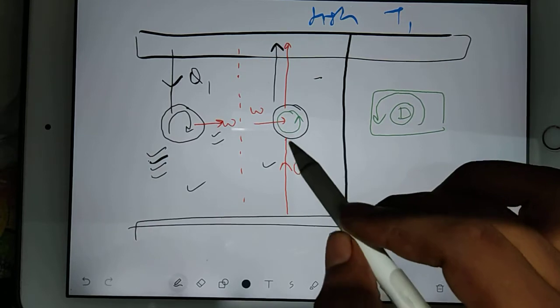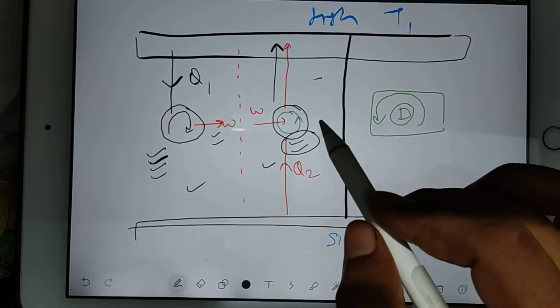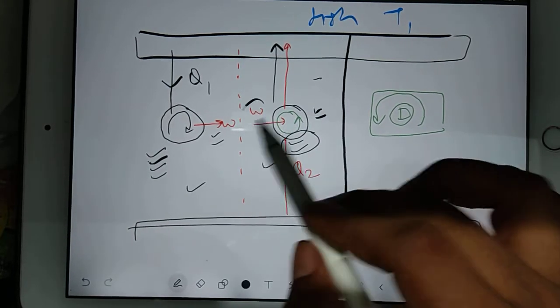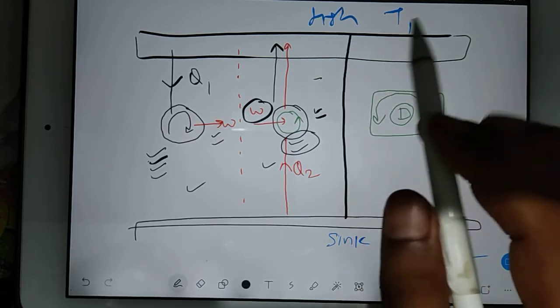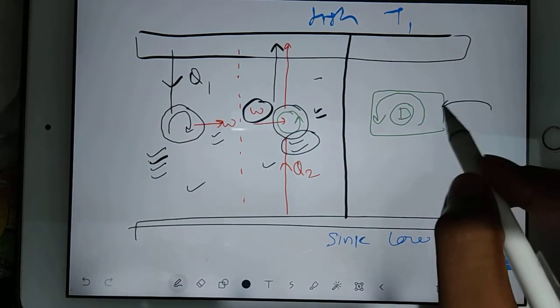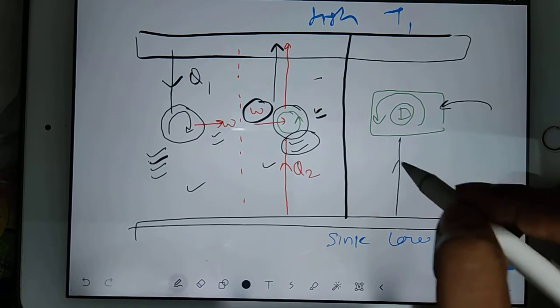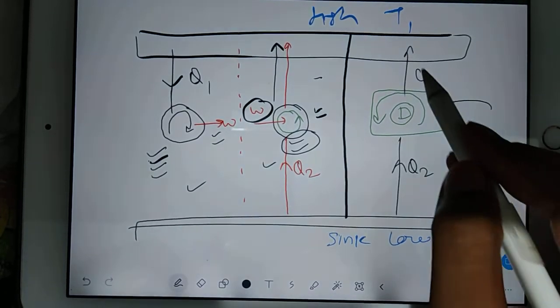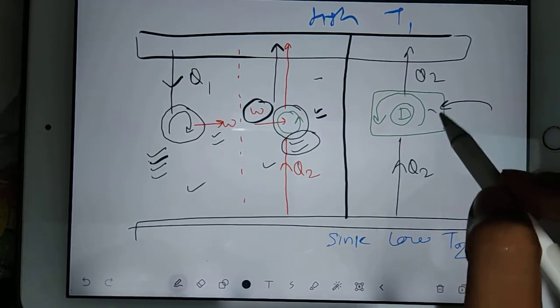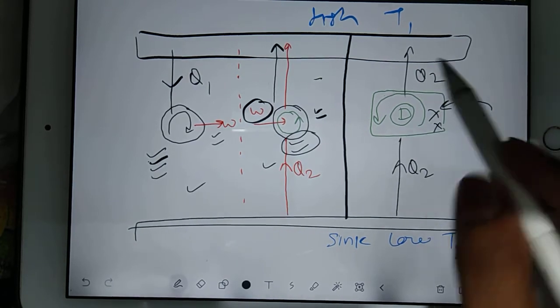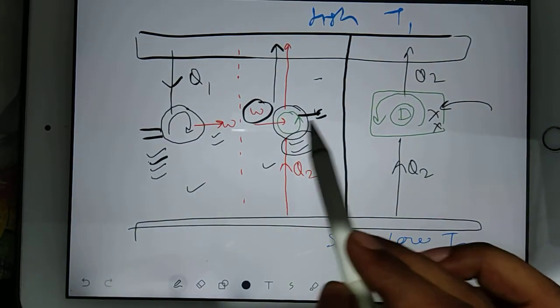And this is the device which is a possible heat pump. This heat pump is possible because it is taking the work done. Okay, this device is taking heat Q2 and sending heat Q1. This device is obtained by coupling the device this one and the device this one.